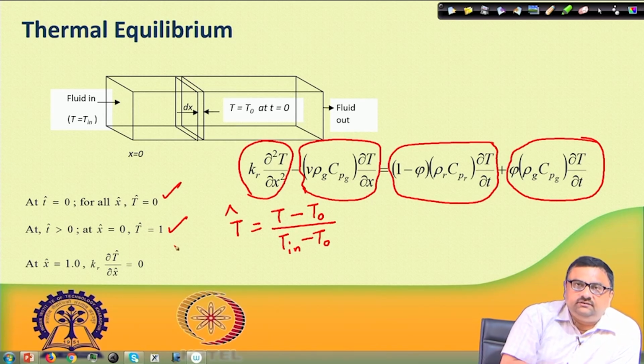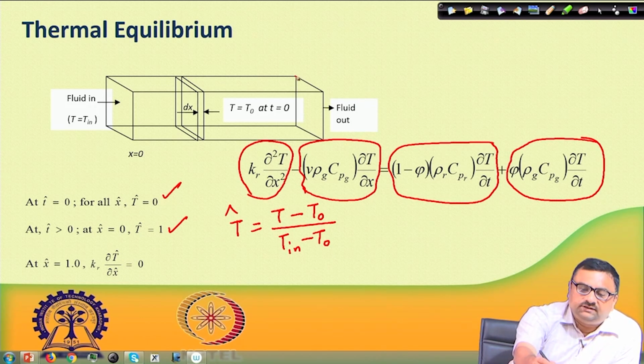So, what condition should we put at the outlet? One condition you can put here is that there is no heat flow out by conduction. Suppose I insulate this face. By insulation I can make sure that there is no conduction out from this face.